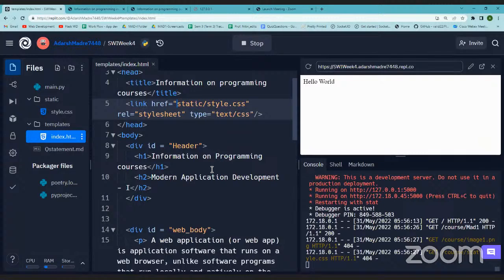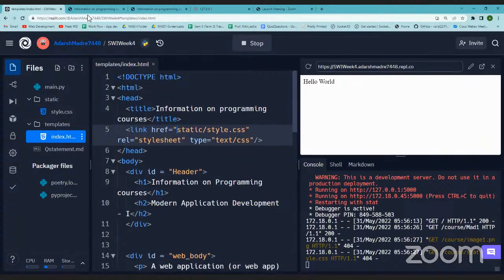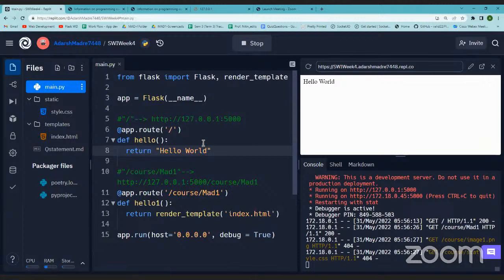Okay, there's another way to deal with that. We'll go back to that later. We are not worried about style for now, but there is another way to deal with that using something called url_for. So we'll go to that later. Currently we are done with the basics of Flask.